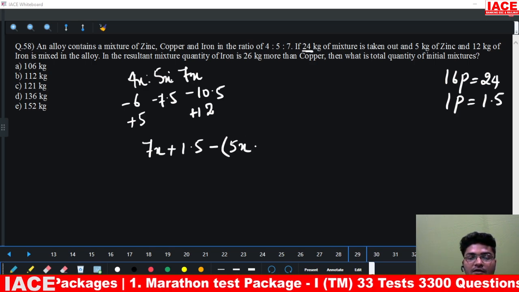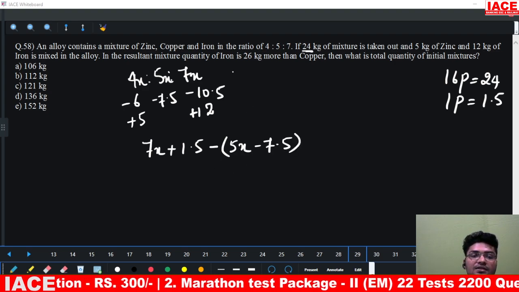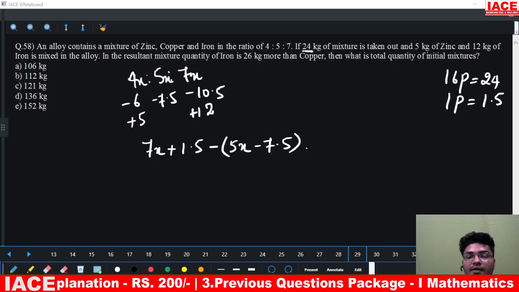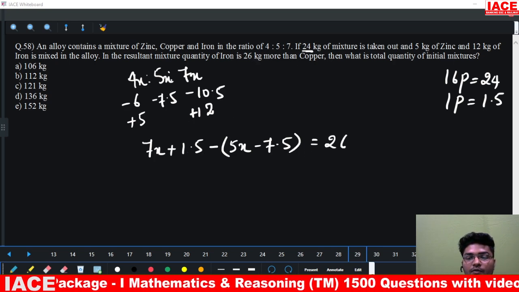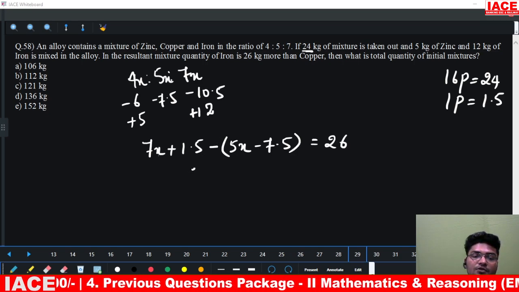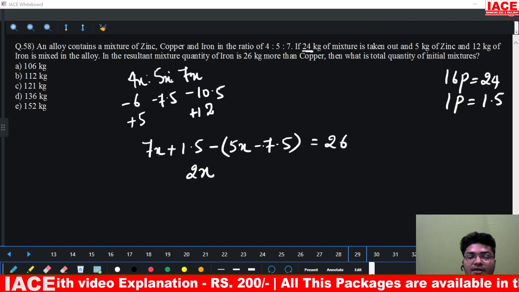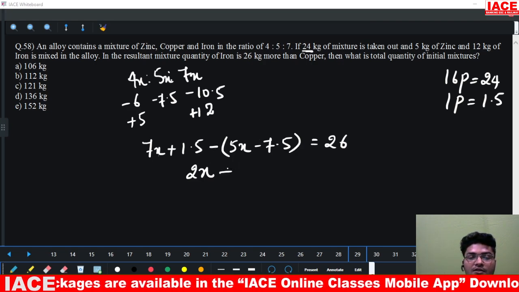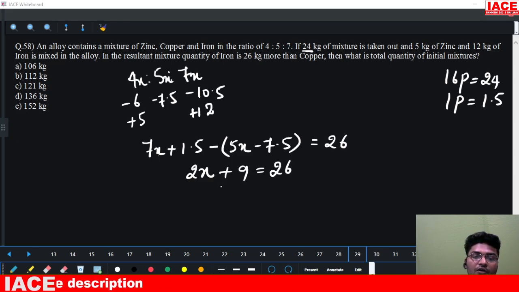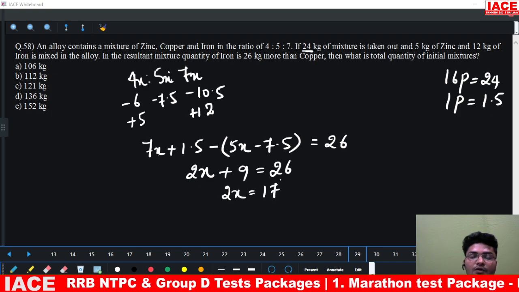Question says the resultant mixture contains iron 26 kgs more than copper. So this is 26. Now 7x minus 5x is 2x. 1.5 minus of minus 7.5, that is plus 7.5. This is plus 9 equals 26. So what we have? 2x is equal to 17.